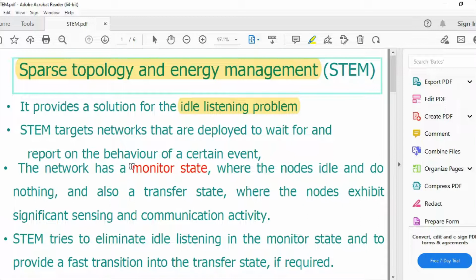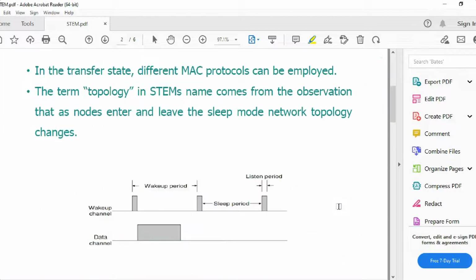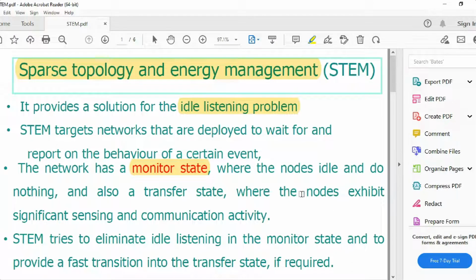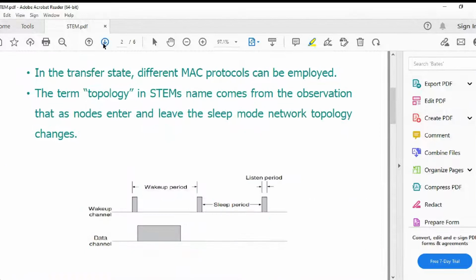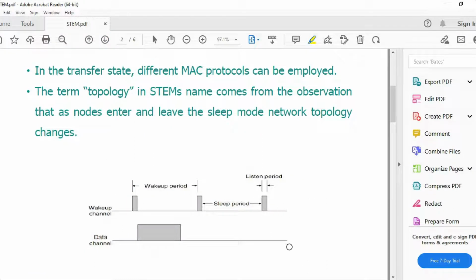So here the network is going to have a monitor state to check whenever the node remains idle, whenever it is going to perform some task, whenever it is in the transmission state, and whenever it is in the communication state. All these things are monitored by this monitor state in such a way as to minimize the idle listening problem. Here we have been given the pictorial representation.